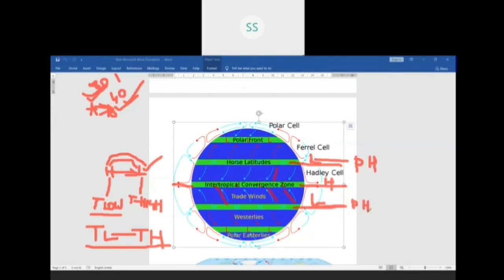And on the equator, temperature is high, but pressure is low. So the winds will blow from high pressure to low pressure area. In the same way here also, winds are blowing from high pressure to low pressure area, which is the equator.